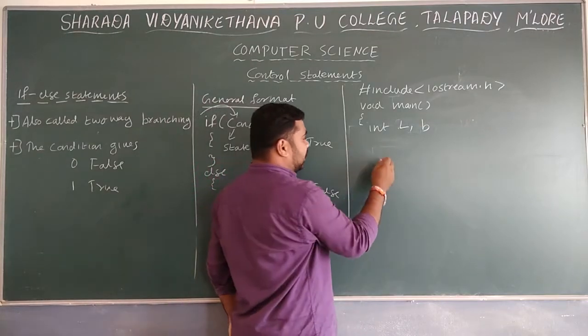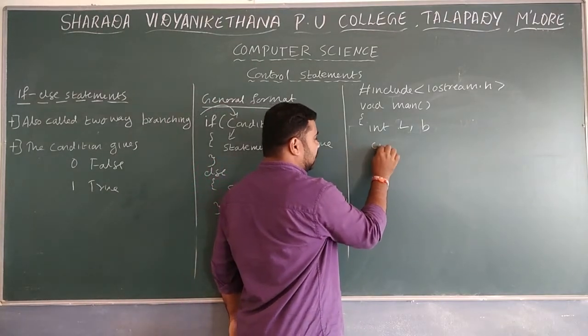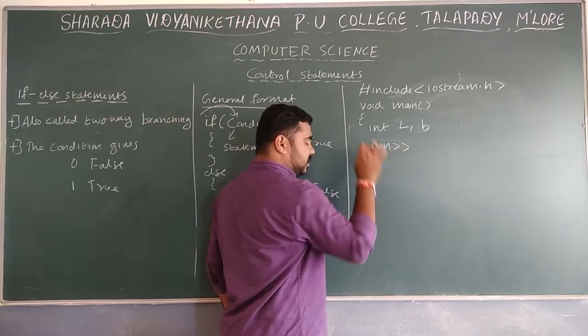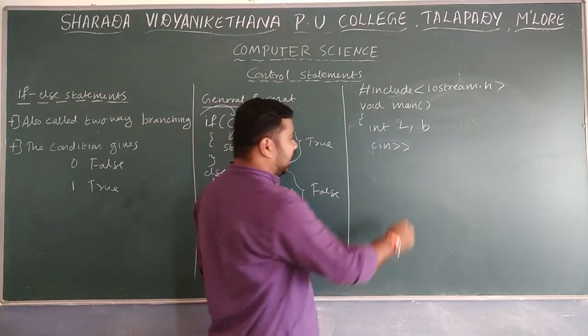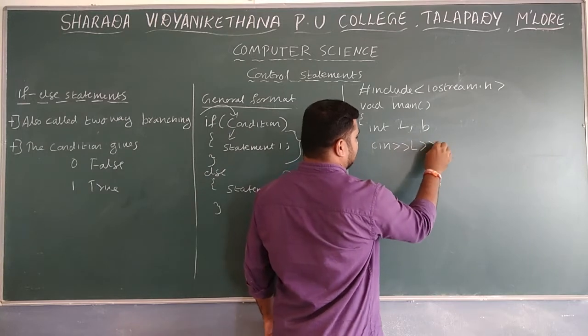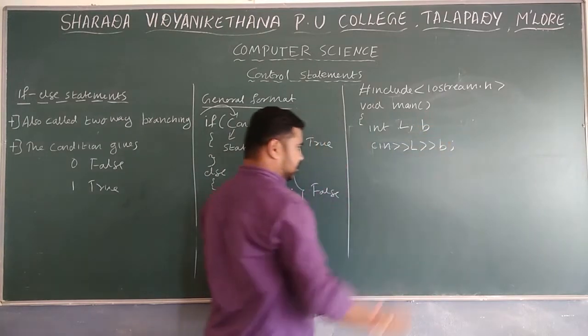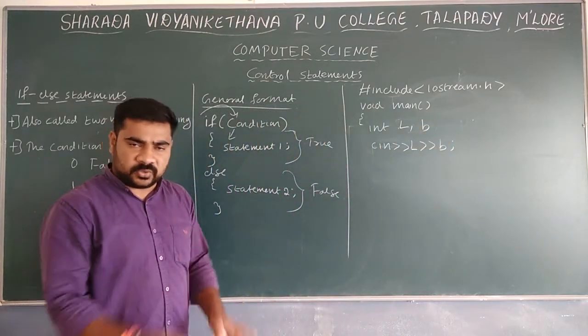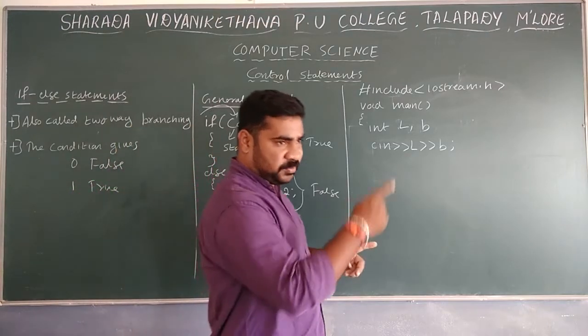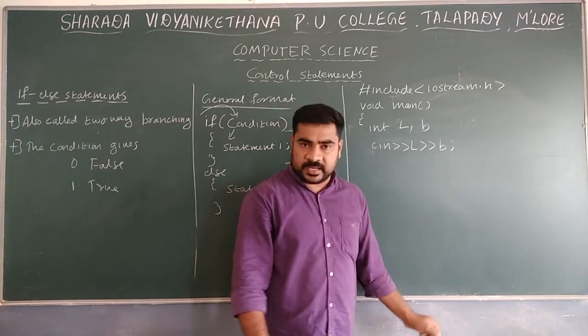Then these values you take from the user, using cin with the extraction operator. L means the user will insert it. Then B, you can insert any values. You can insert two sides. If you take a shape, two sides will be there, and the two sides are entered.